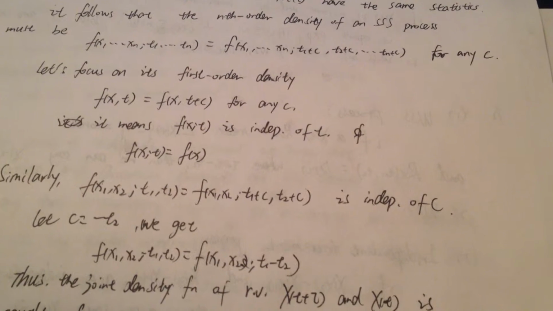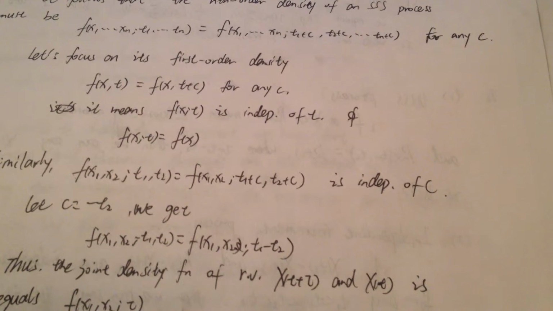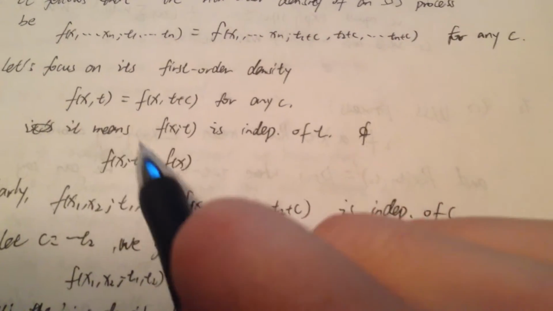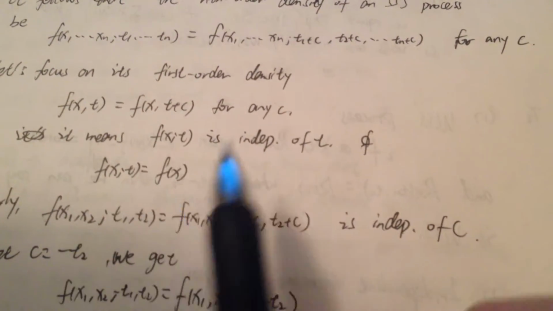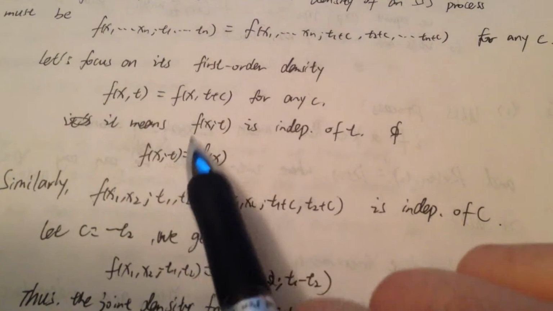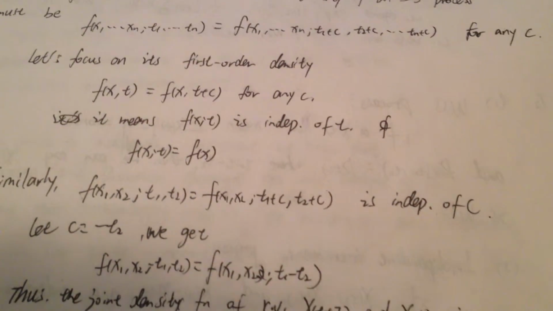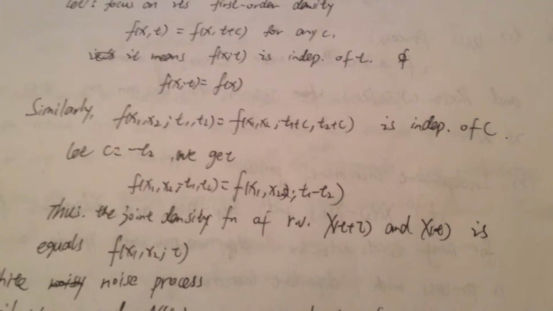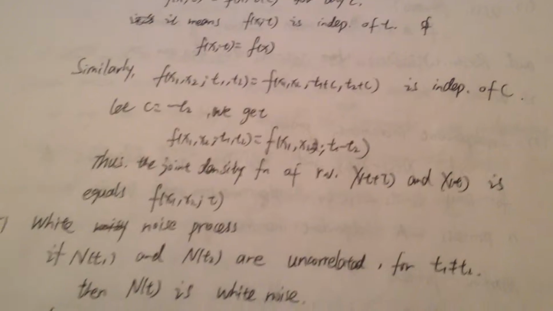And let's focus on its first order density. We can say that f of x t is independent of t, since f of x t must equal f of x t plus c for any c. So the first order density function is just f of x. Similarly, the second order density function is a function of tau, where tau equals t1 minus t2.